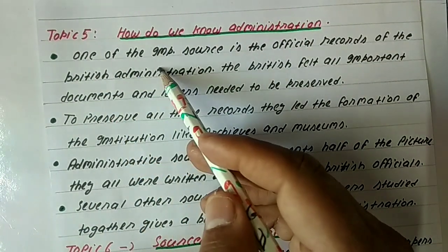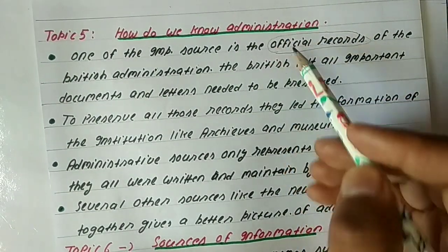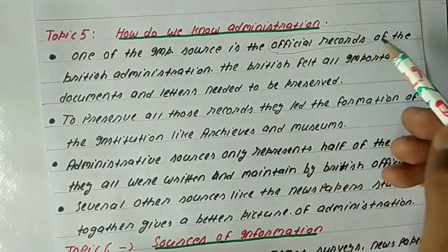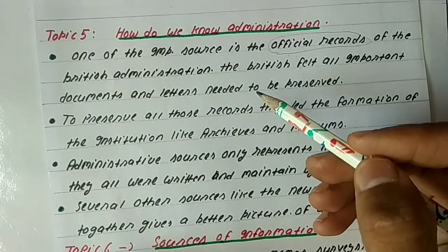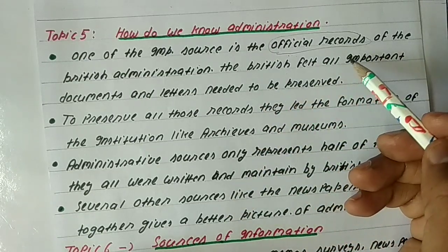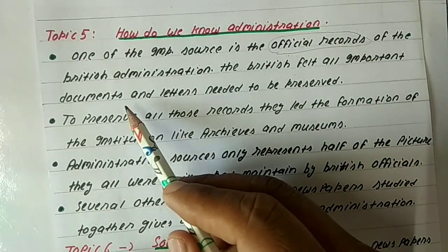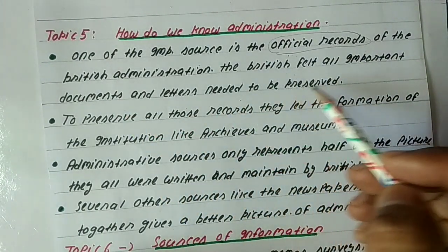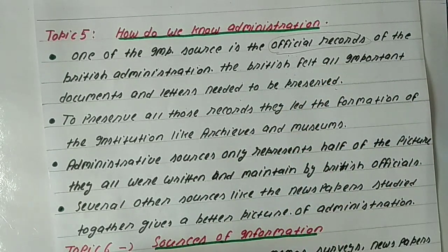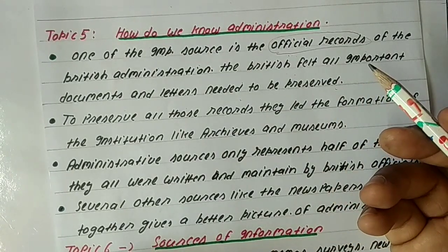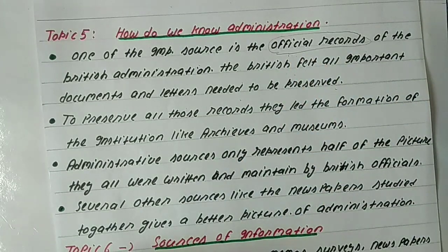One important source is the official records. Today also all governments keep official records. So official records are one of the most important sources to know about the administration of that time. The British felt that all important documents and letters needed to be preserved, as they believed they may be required in the future. So they started to keep the official records.